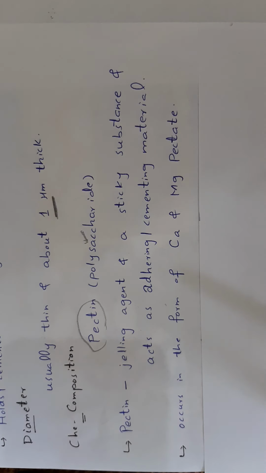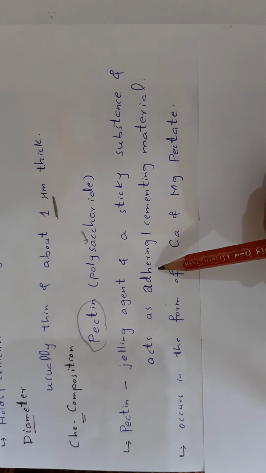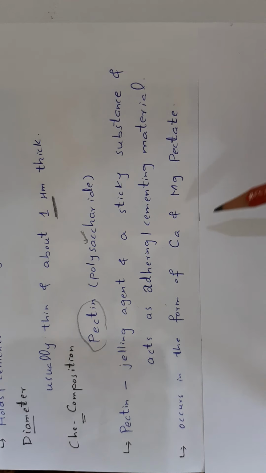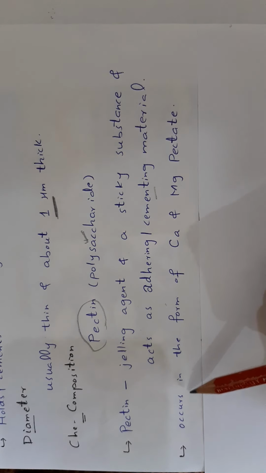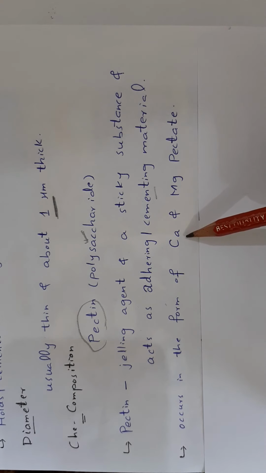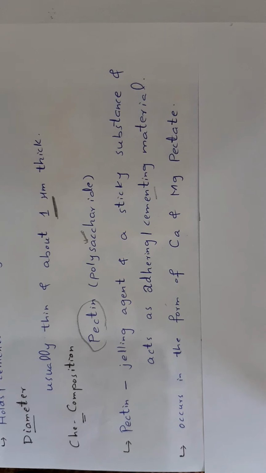That is, as we earlier studied, it holds the neighboring cells or adjacent cells together. Pectin occurs in the form of calcium pectate or magnesium pectate.